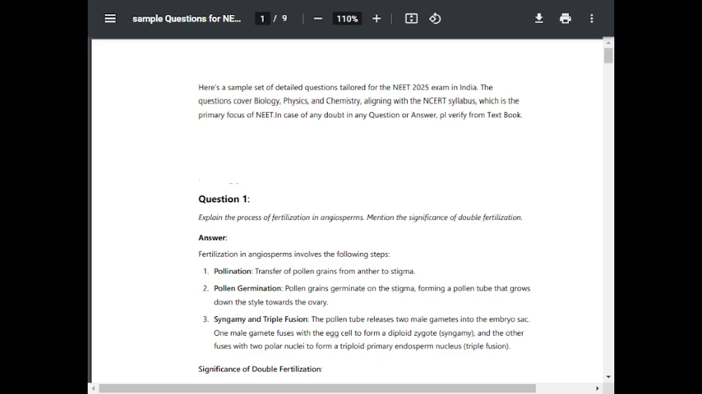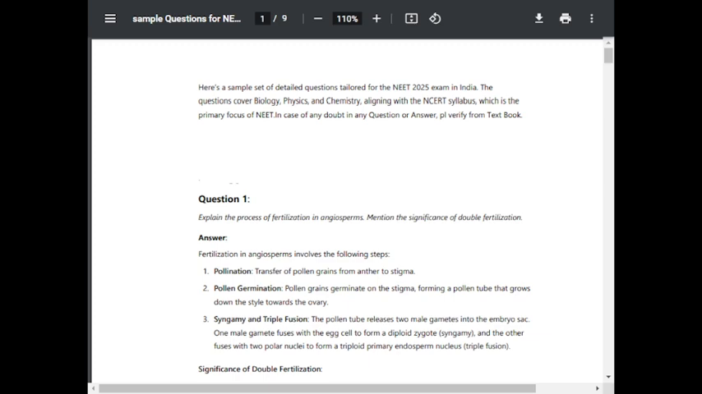Question number 1. Explain the process of fertilization in angiosperms. Mention the significance of double fertilization. Answer. Fertilization in angiosperms involves the following steps. Number 1. Pollination. Transfer of pollen grains from anther to stigma. Second. Pollen germination. Pollen grains germinate on the stigma, forming a pollen tube that grows down the style towards the ovary.